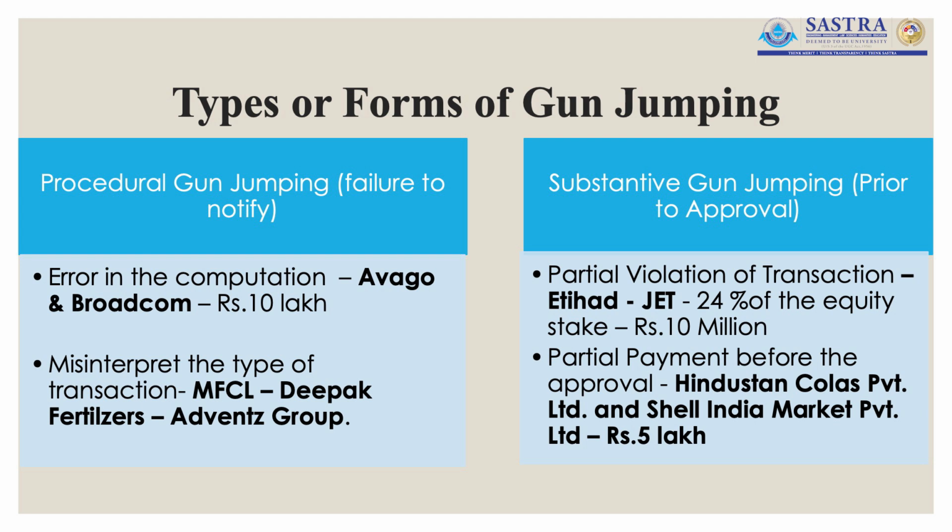But Competition Commission of India proved that these two companies had the intention of taking over MFCL. That is why they went for the acquisition of shares in 2013.